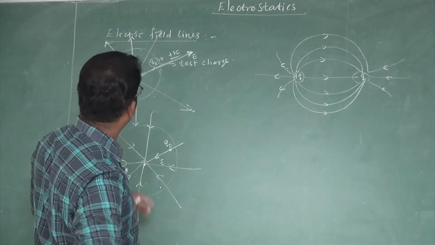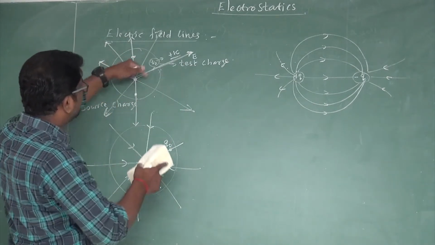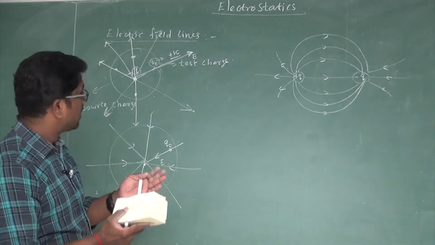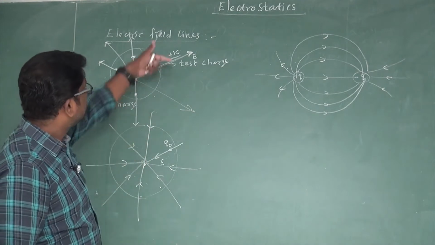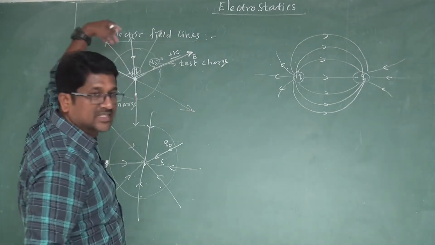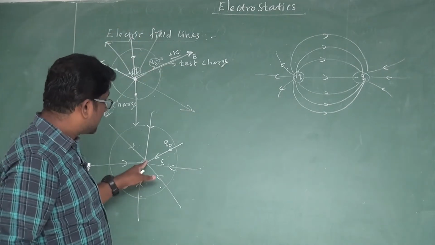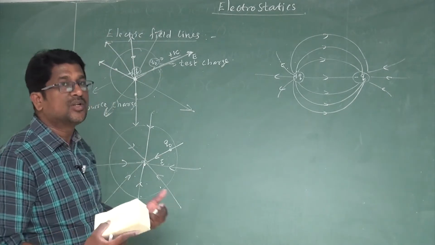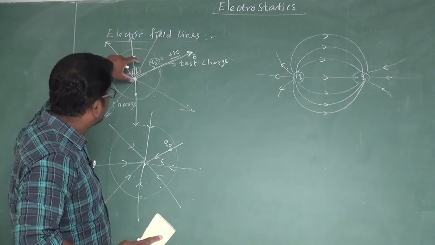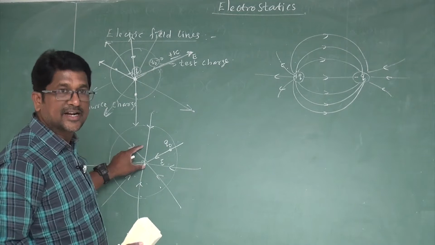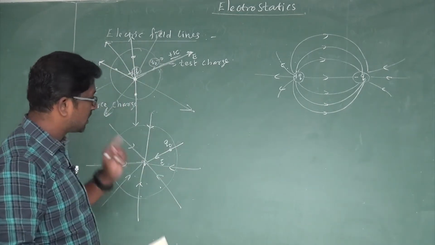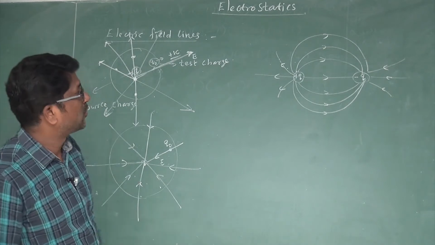The existence of electric field around the positively charged and around the negatively charged is almost the same, but the only difference is that the direction of electric field due to the positive charge acts radially outwards, whereas the electric field due to the negative charge acts radially inwards. So this is the main difference between the electric field due to the positive charge and the negative charge. But the existence or pattern of electric field around the positive charge and the negative charge is almost the same, right?